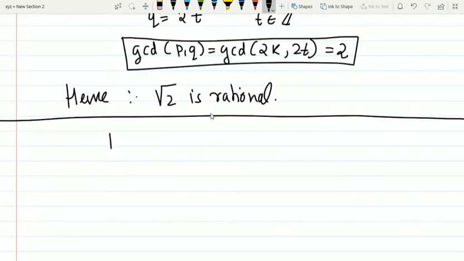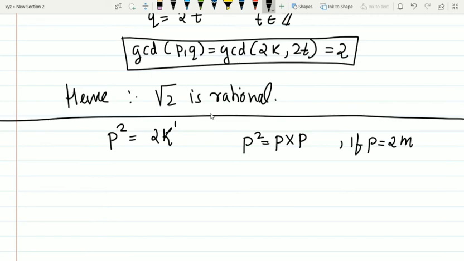I wanted to show that if P square is some even number, say 2k, then P can only be an even number. So let us assume P square is P into P, and take the first case where P is an even number, say 2m. So 2m times 2m is 4m square. So an even number times an even number is also an even number.